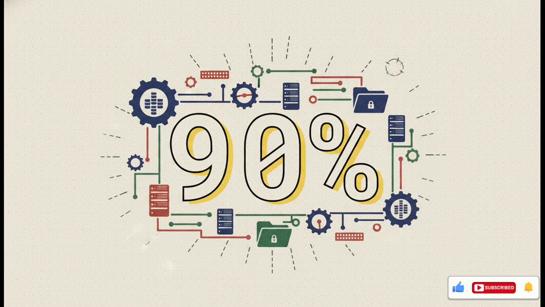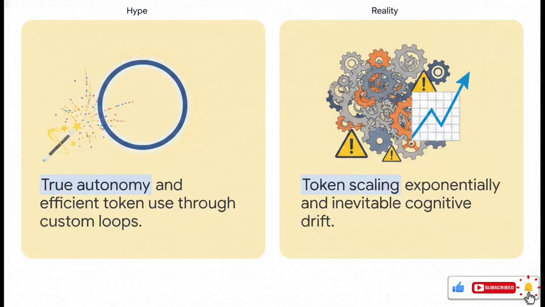I mean, think about it. If you're building systems for strict compliance or heavy data processing, you want a highly accurate, precise workflow with zero tolerance for variance. That is exactly what standard prompting gives you. There is a massive gap between commercial marketing hype and functional software reality. The hype will tell you that your machine is achieving true cognitive autonomy through some magic custom outer loop configurations, saving you tokens and literally replacing human developers.